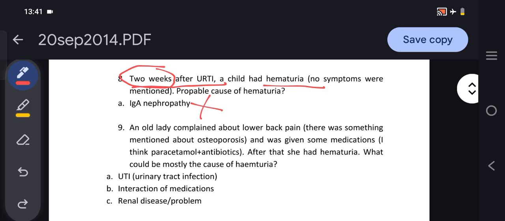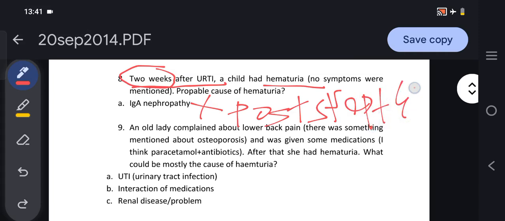After 2 weeks of upper respiratory tract infection, the cause could be post-streptococcal glomerular nephritis, which presents 2 weeks after the infection. The child can develop hematuria 2 weeks after an upper respiratory tract infection.